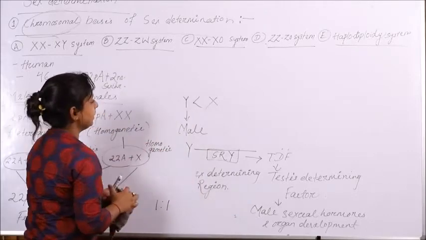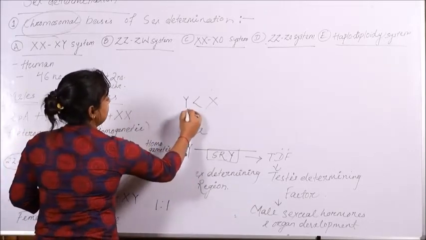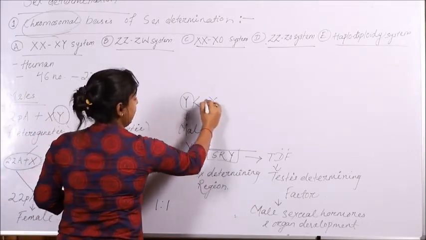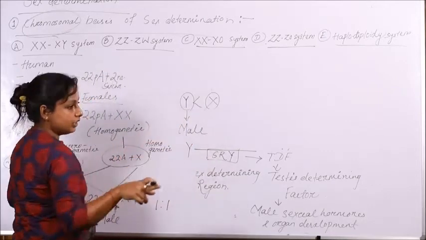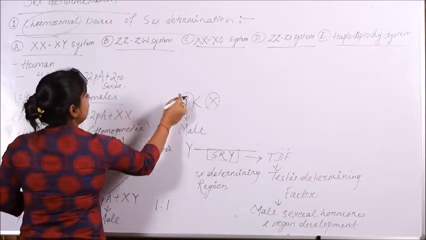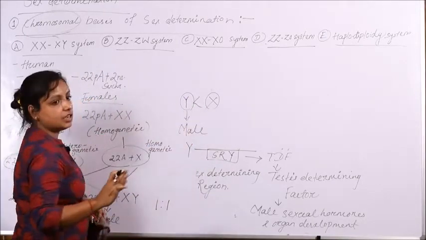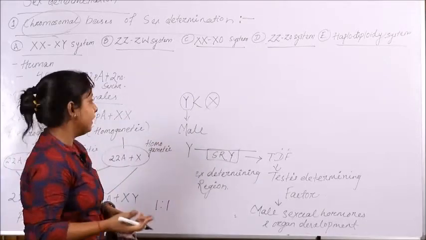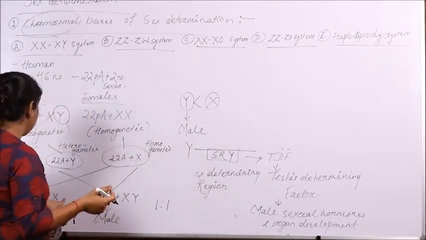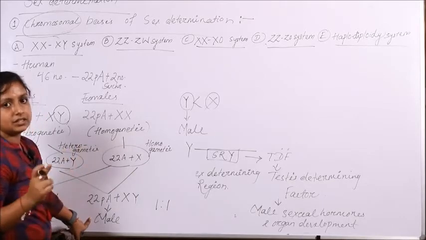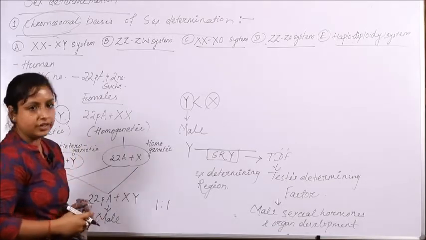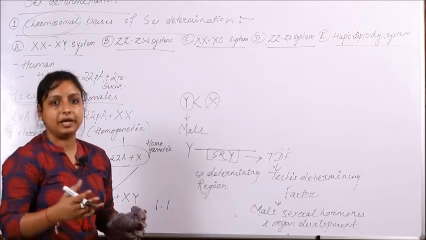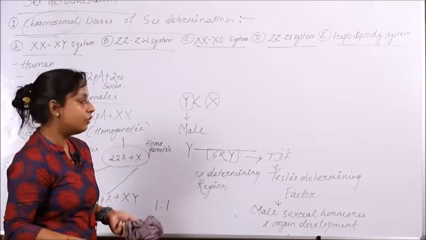One important factor is, as I have already said, that the Y chromosome is shorter as compared to X. So during the process of fertilization, the gamete containing this Y chromosome has the chance to move faster, thereby the chances of development of a male are much higher as compared to the female. So that's why we can see in a human population, the male population is much more as compared to female.